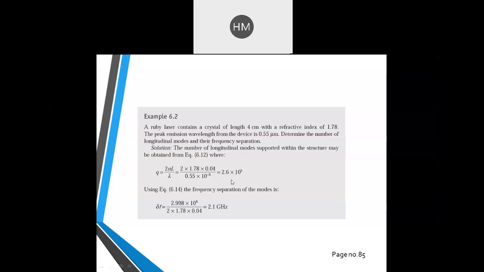Q is coming out to be 2.6 into 10 to the power 5. And the frequency separation of the modes is given by del F equals C upon 2nL, where n is the refractive index and L is the length. So you can find out this value.